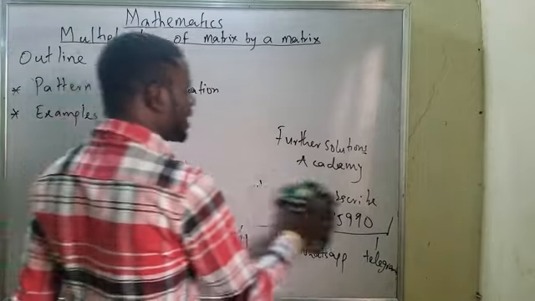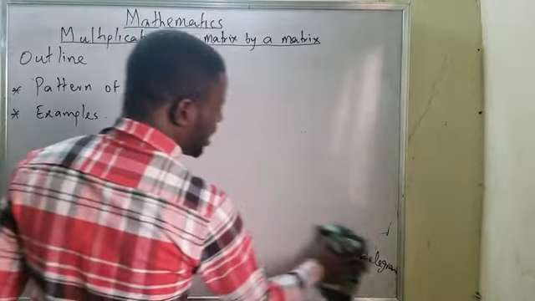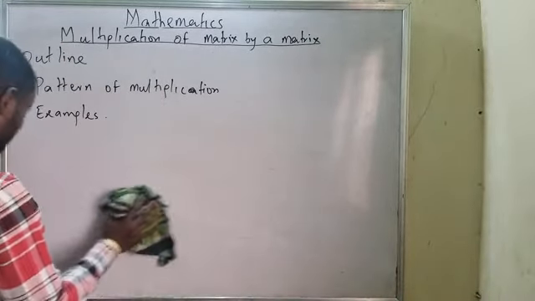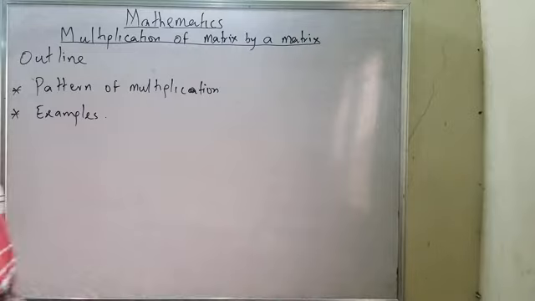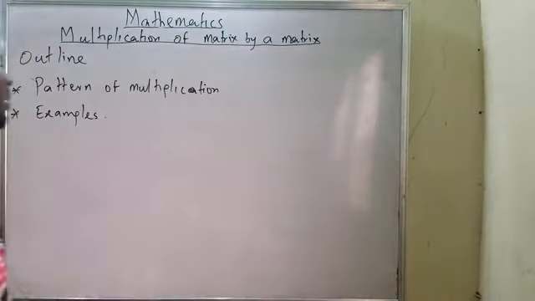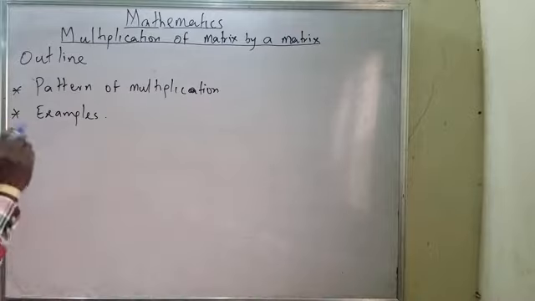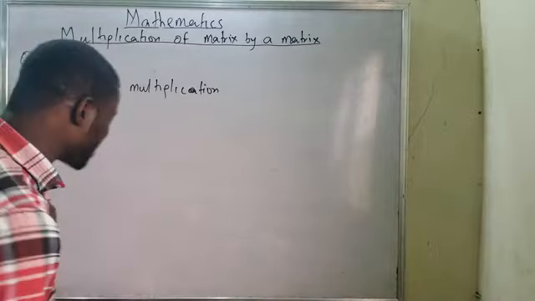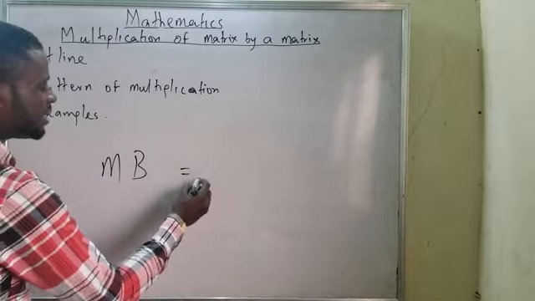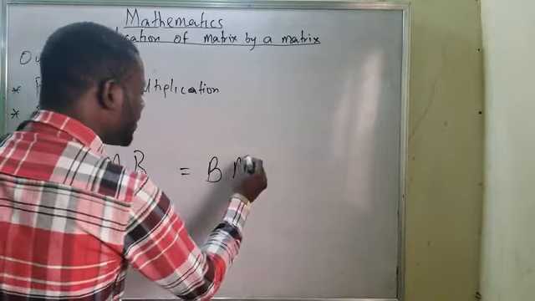Now, there are some students, when I was marking, I think last week, people were rushing because COVID-19 caused a lot of problems. But some students, the question asked for M multiplied by B. Why are they doing B multiplied by M?